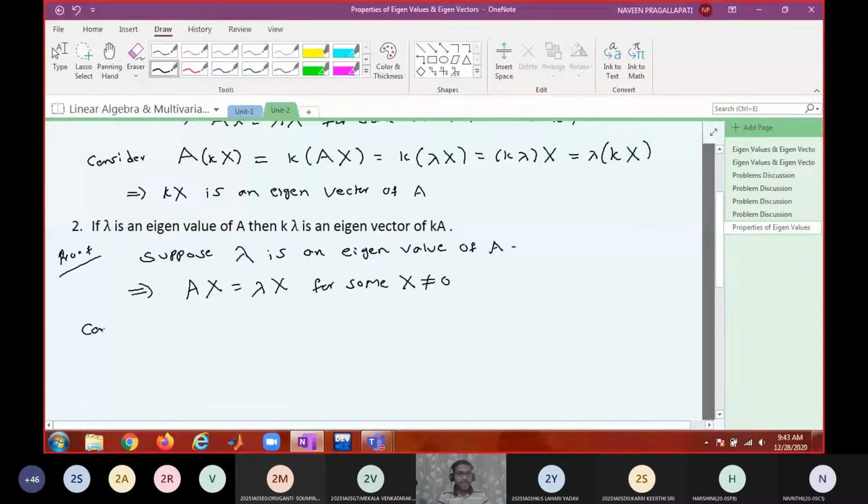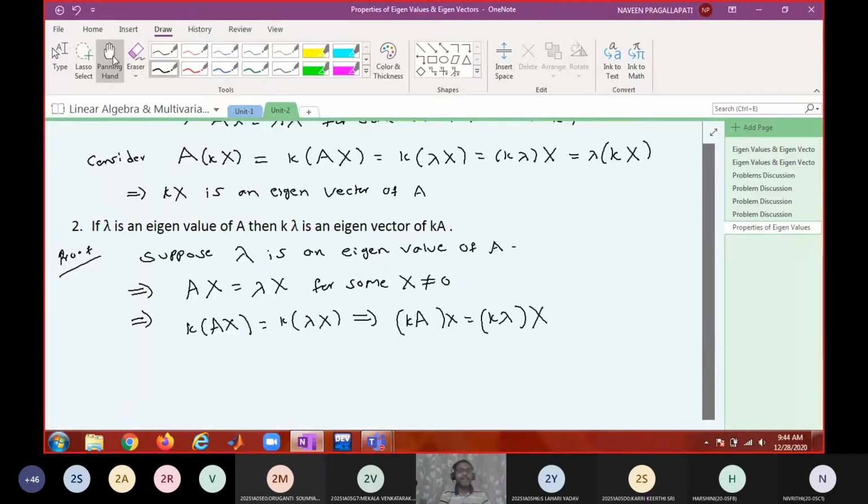So what do I have to consider? KA. Or I will prove it in another way. What do you do? You just multiply both sides with k. Then what do you get? K into Ax is equal to k into lambda x. This implies that I can write it as KA into x equal to k lambda into x.